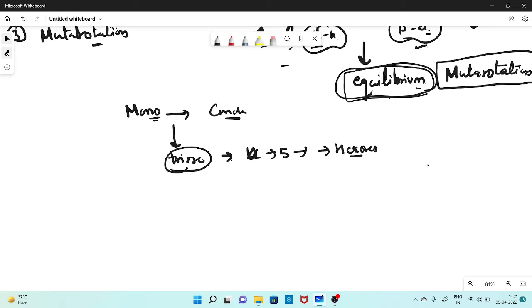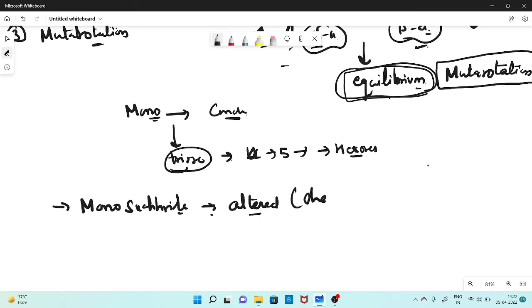Right? Now, in some cases, the simple structure of the sugar molecules is altered, or you can say their structure is changed at different locations.